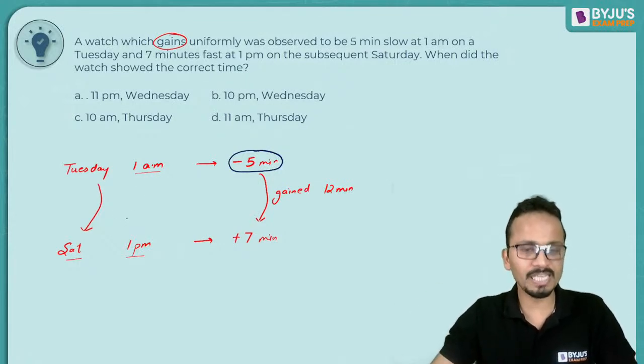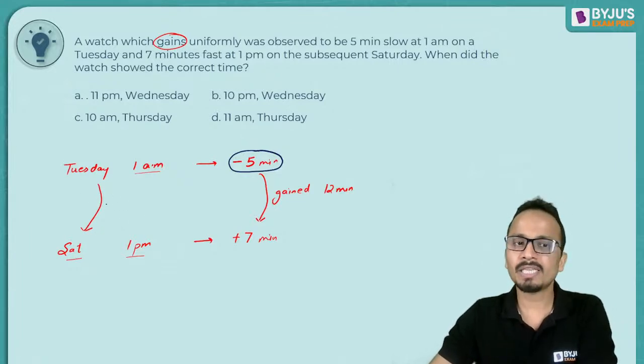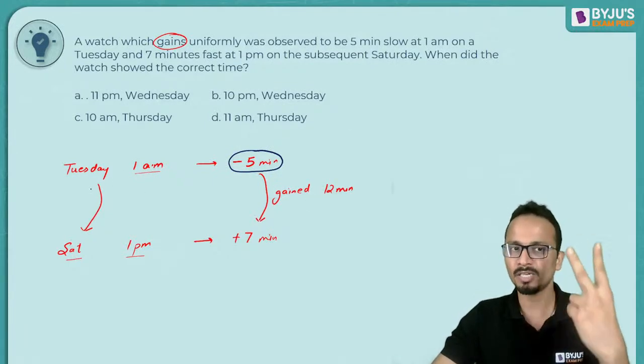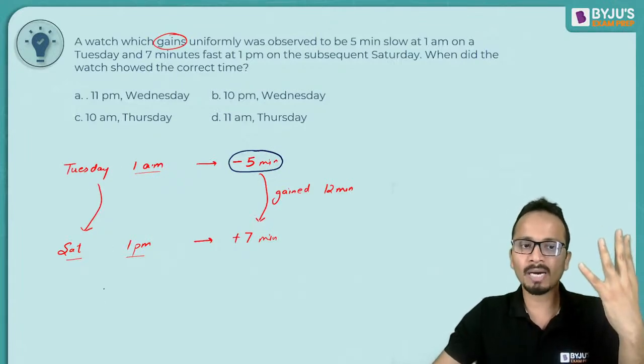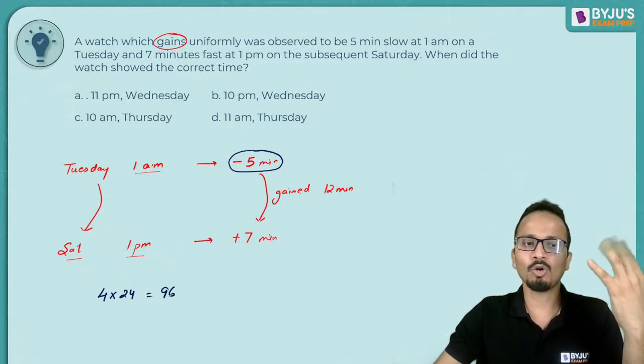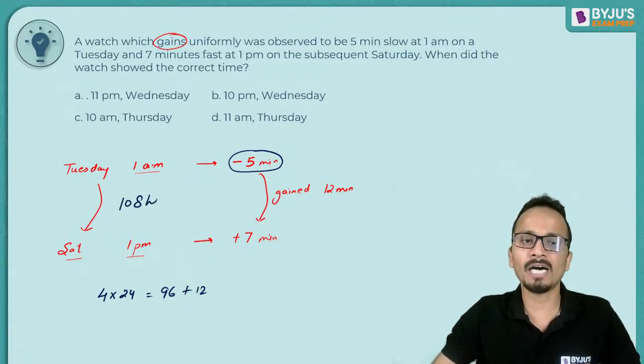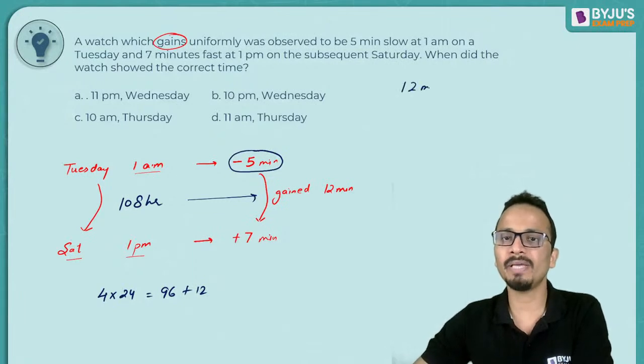A lot of you have already given the answer. Let's see if your answers are correct or not. So we'll find out in how much time it has gained 12 minutes. Starting from Tuesday, after Tuesday comes Wednesday, Thursday, Friday, Saturday, 4 complete days. Number of hours will be 96. And then half the day of Saturday, from 1 a.m. up till 1 p.m., so another 12 hours. So in a total of 108 hours which have elapsed between this time, the clock has gained a total of 12 minutes.